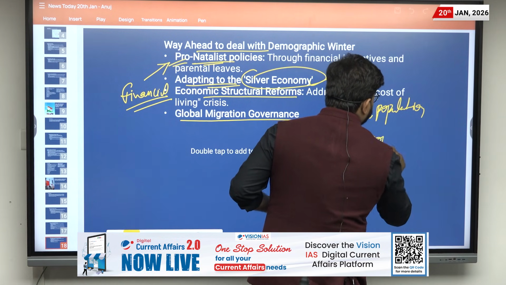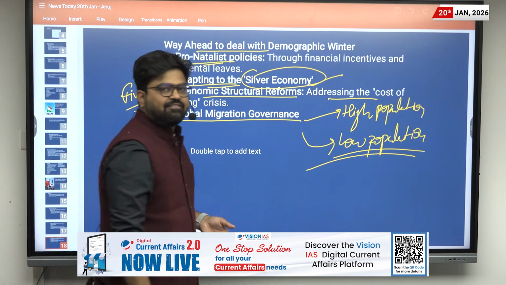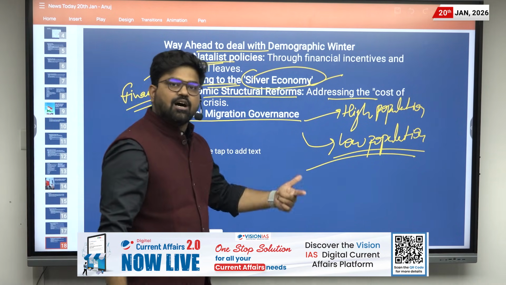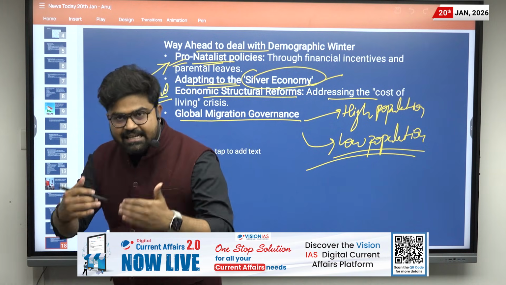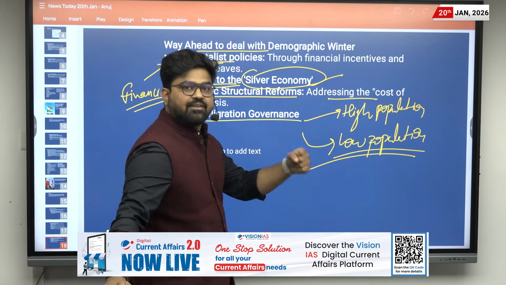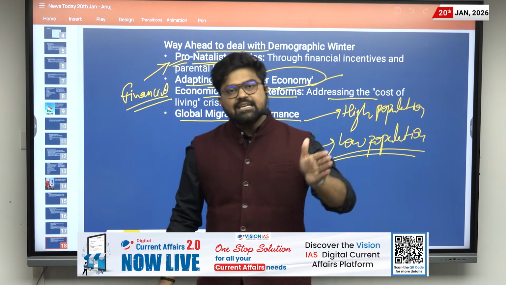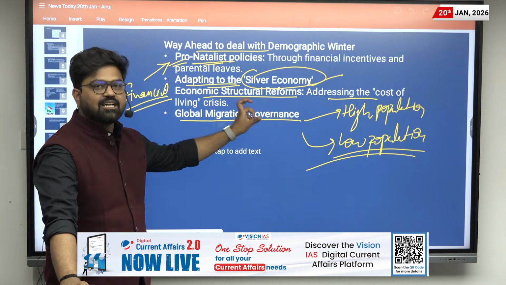So you can see India's policy now: whenever India is talking about FTAs, India is talking about migration of skilled workforce. So India can send skilled workforce, and countries such as Japan and Russia can accept the skilled workforce. This is about global migration governance.